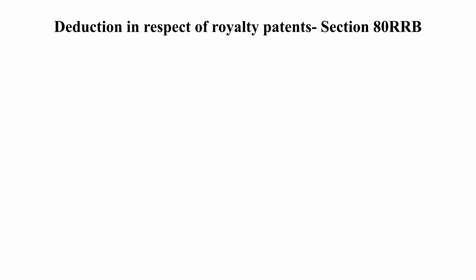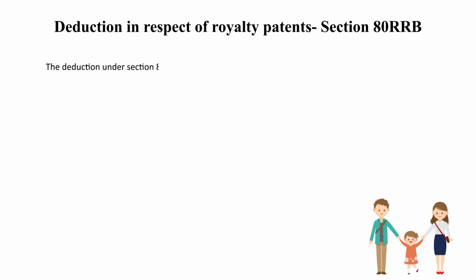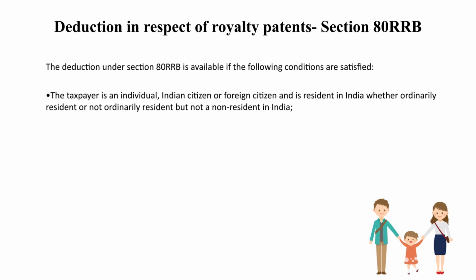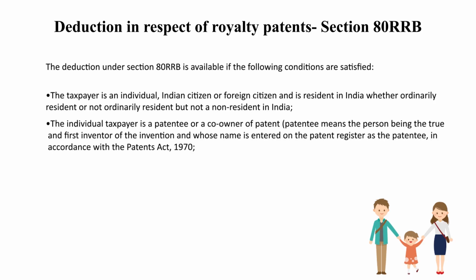Then another similar deduction available under section 80RRB, that is deduction in respect of royalty payments. This is applicable subject to satisfying the following conditions: the taxpayer is an individual, Indian citizen or foreign citizen, and resident in India, ordinary resident or not ordinary resident but not non-resident in India. The individual taxpayer is a patentee or co-owner of patent. Here patentee means the person being the true and first inventor of the invention and whose name is entered on the patent register as a patentee in accordance with the Patent Act 1970.